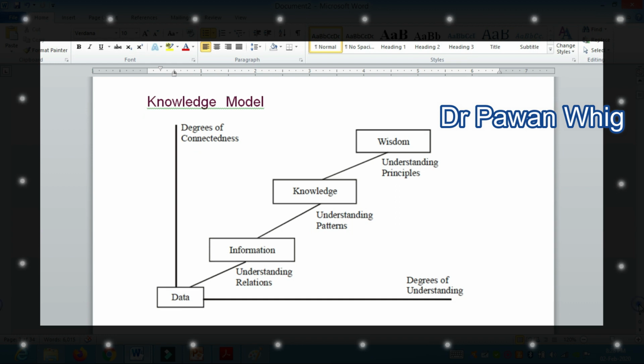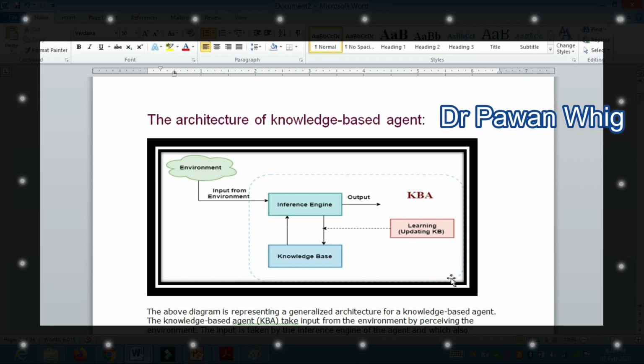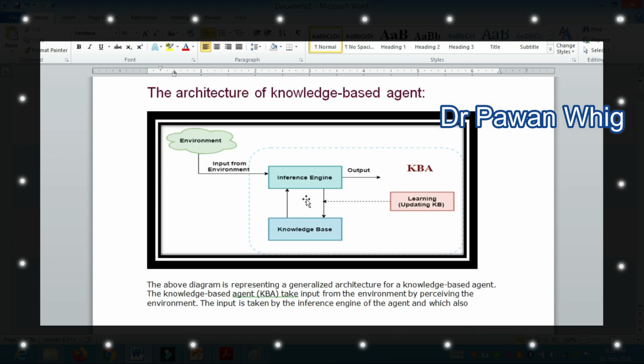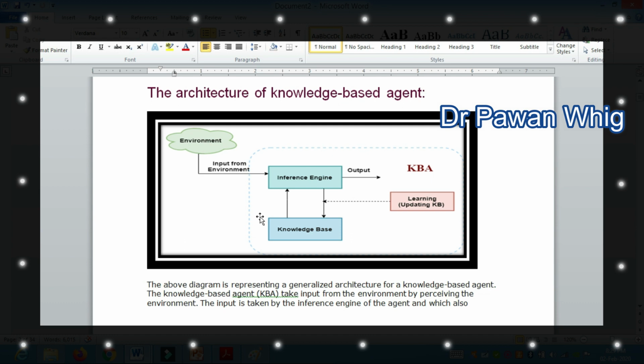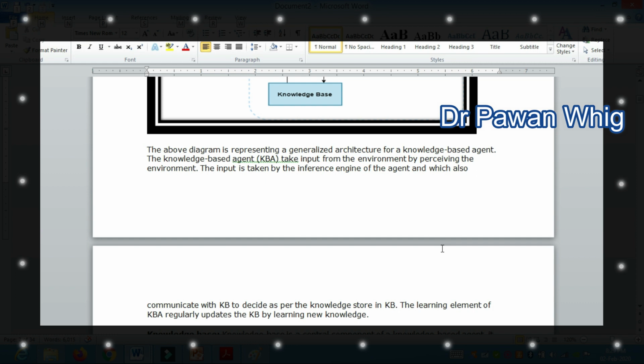So we'll move forward. Next is the architecture of the knowledge based agent. This is very important and several times it is asked in the exam. The diagram represents a generalized architecture for a knowledge based agent. The knowledge based agent, also called KBA, takes input from the environment by perceiving the environment. The input is taken by the inference engine of the agent, which also communicates with the KB to decide as per the knowledge stored in the knowledge base. The learning element of the KBA regularly updates the KB by learning new knowledge.